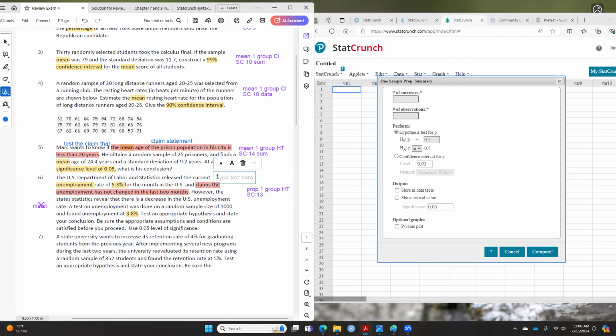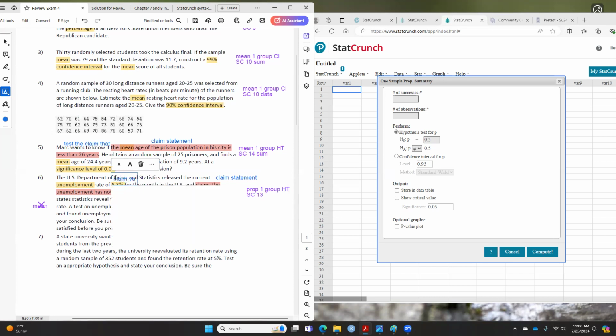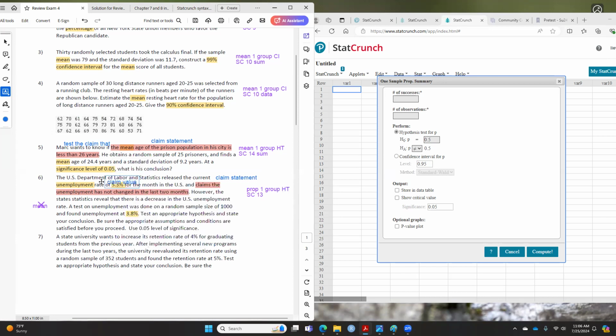They are the same. The one I highlight in red here is your claim statement, and the 5.3% in this case is your claim value. That means that this should be 0.053 when you type it in your StatCrunch.